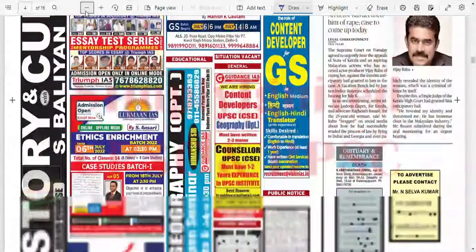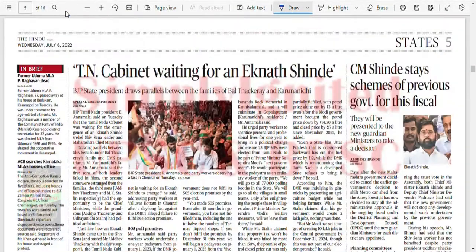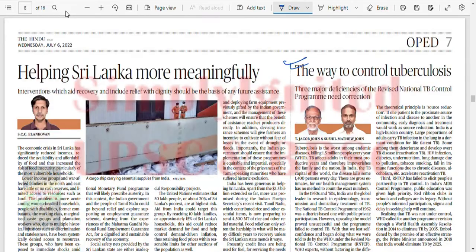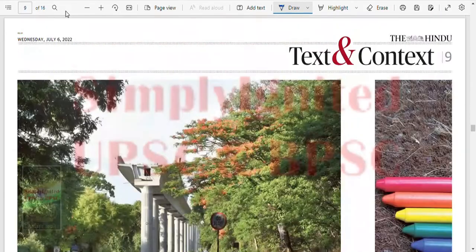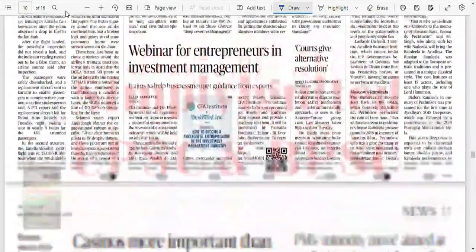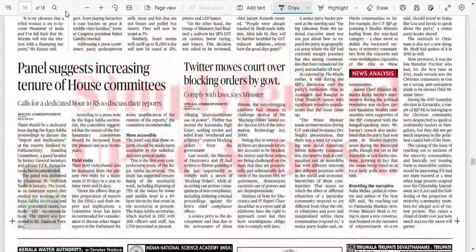Obviously, there was no news on these pages, so we'll do the news analysis first, followed by the editorial, text and context page. Okay, so let's see if we have anything here. I don't see many news.